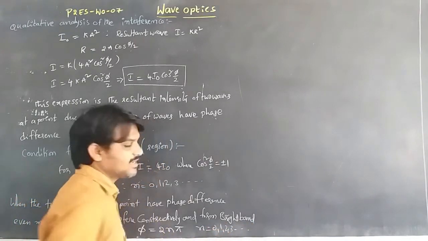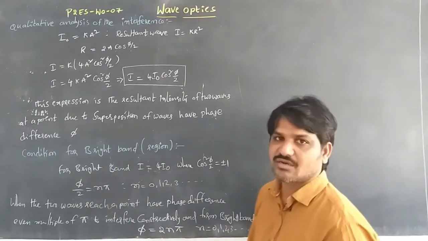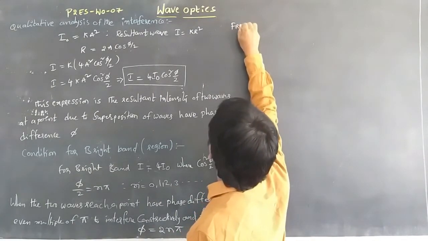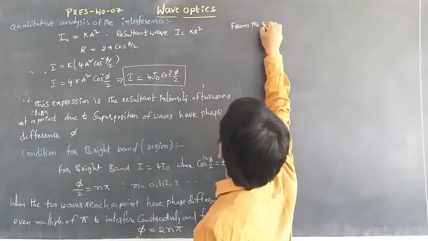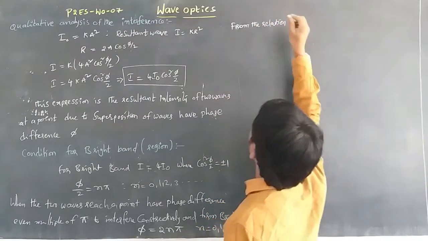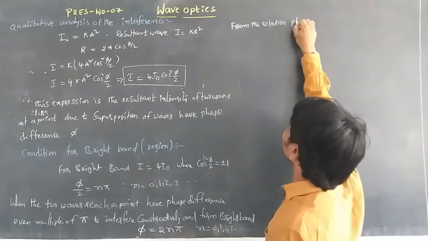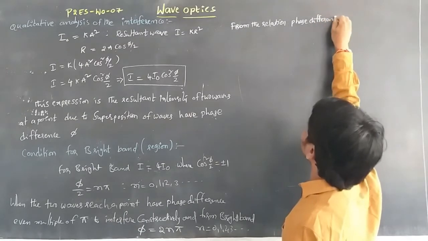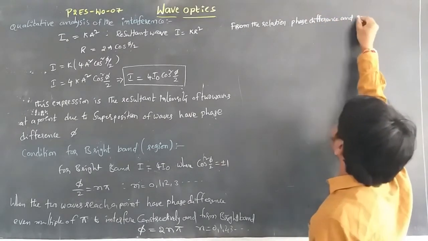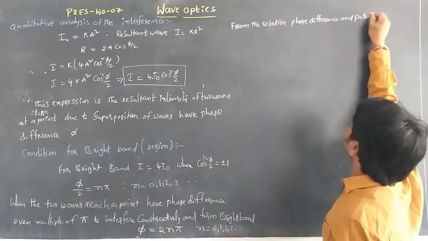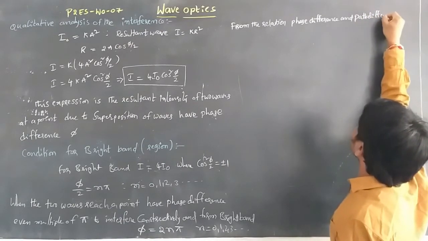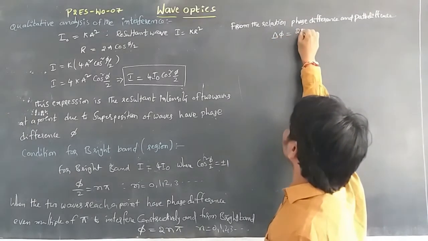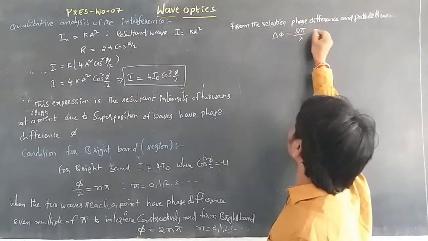For this, we use the relation between phase difference and path difference: delta phi is equal to 2 pi by lambda into delta x.